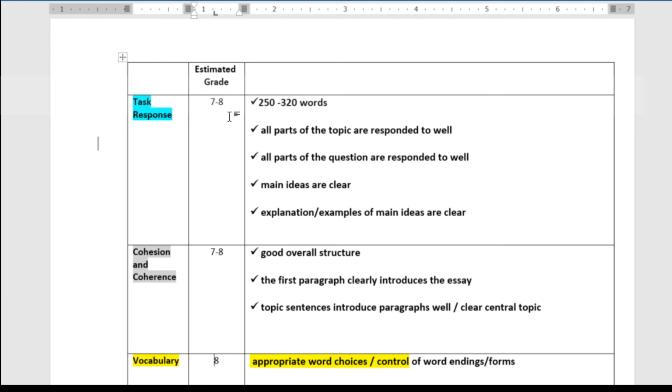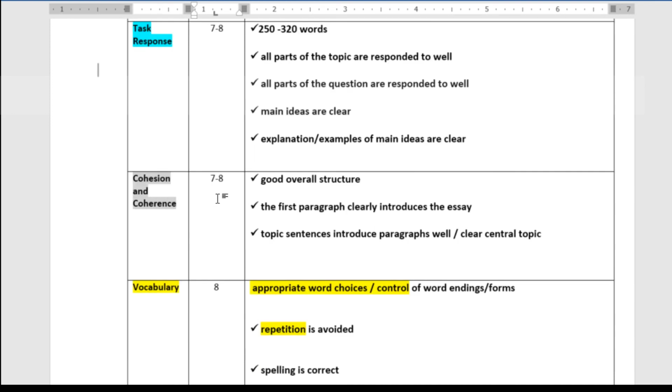There's a degree of subjectivity, and if, let's say, 10 people look at this essay, I would imagine most people will be within these two scores, 7 and 8. There's nothing to pull it to a 6, and it's not good enough for 9. So I think most people will be in the 7 to 8 category. If I really had to pick, I'd probably still go with 7 for this. And cohesion and coherence, I'd definitely go for 7. But I know a lot of examiners are not as strict as I am on certain things, and it could well get an 8. Again, if there's 10 people in the room, the scores are going to fluctuate between 7s and 8s depending on the examiner.